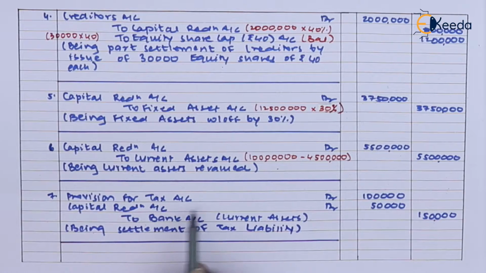So entry is provision for tax debit, as I said 1 lakh. Capital reduction account debit is a balancing figure.